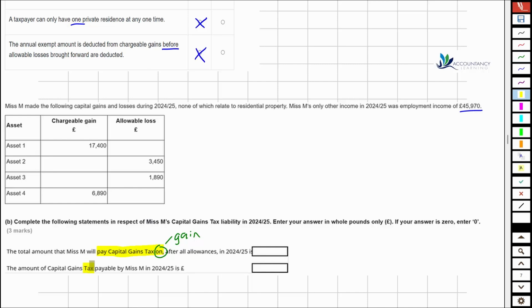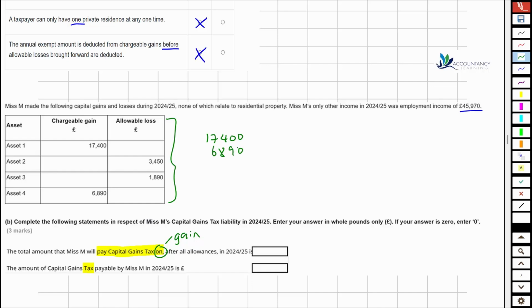Okay, so in the year then, we see that we have these 4 different disposals. So what we need to do first of all is work out what the total of all of these is. So we have the first gain on disposal of 17,400, and we have another gain of 6,890.